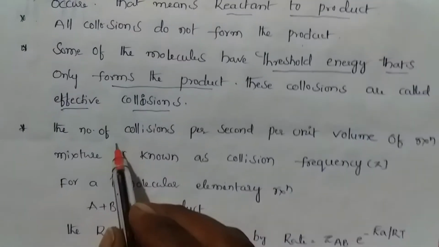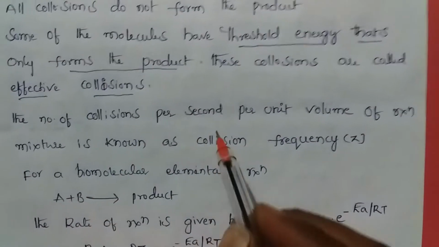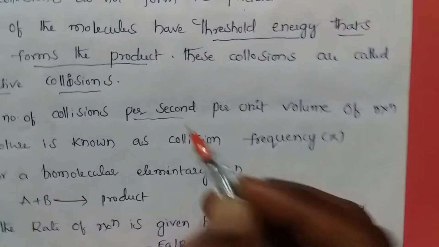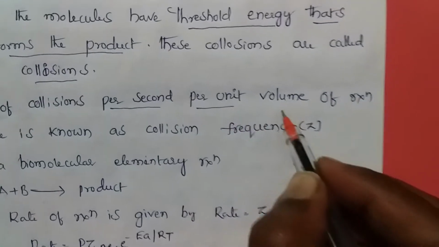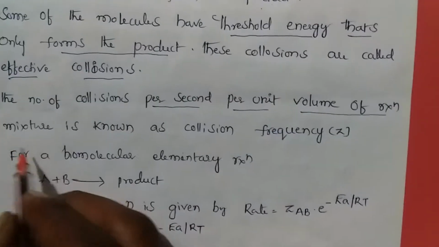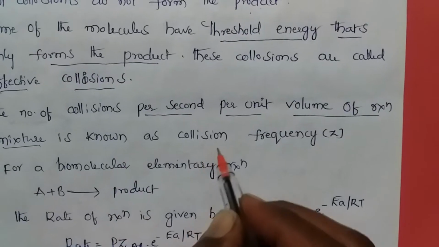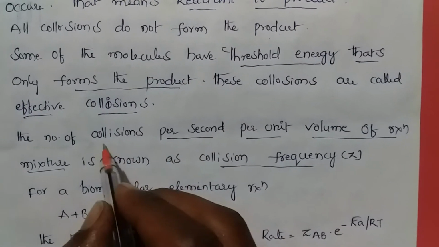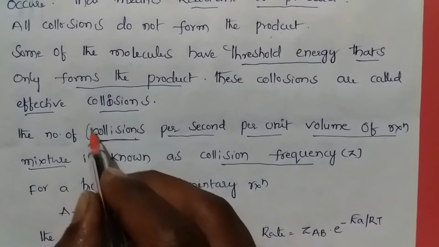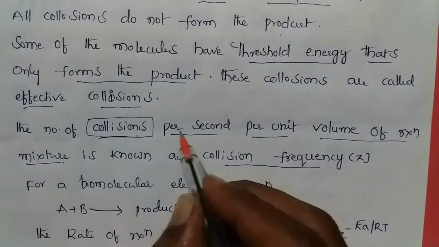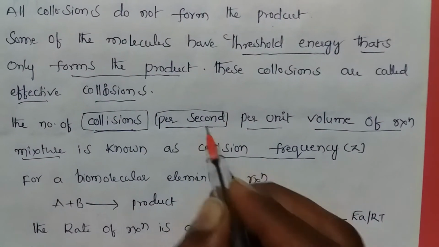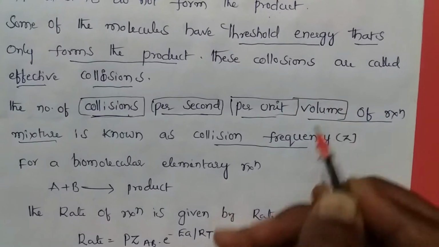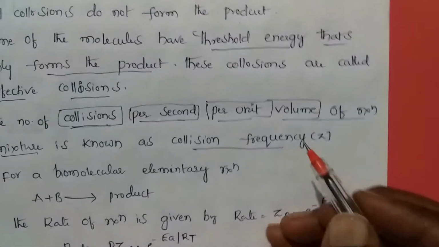The number of collisions per second per unit volume of reaction mixture is known as collision frequency.